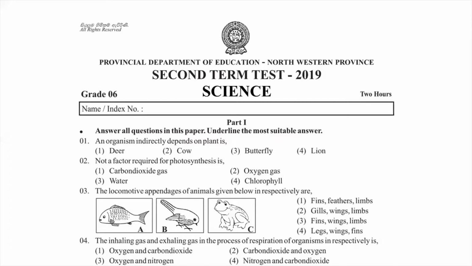Today we are going to see the paper I sent you all. This is the second term test paper 2019 Northwestern Province. Let's see the answers for the questions. Part 1 questions. See the first one.